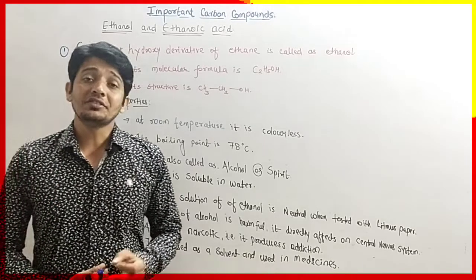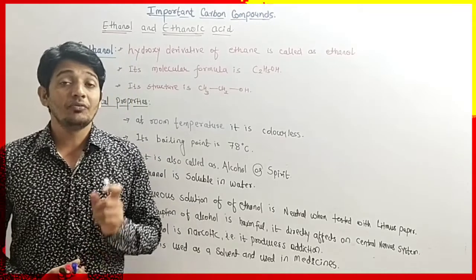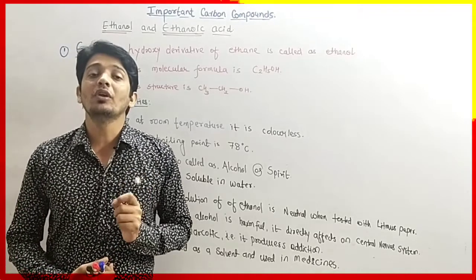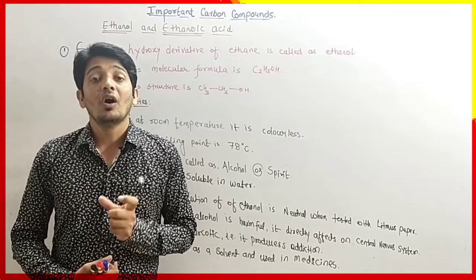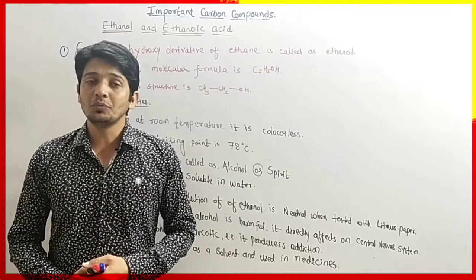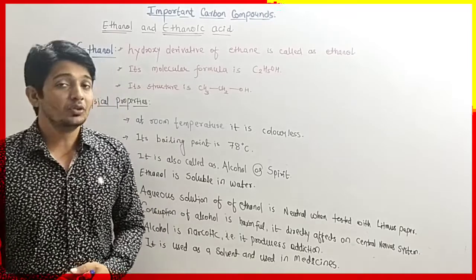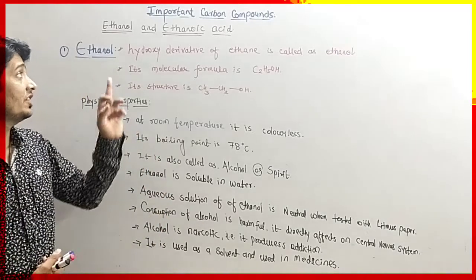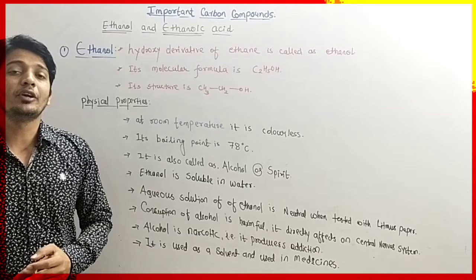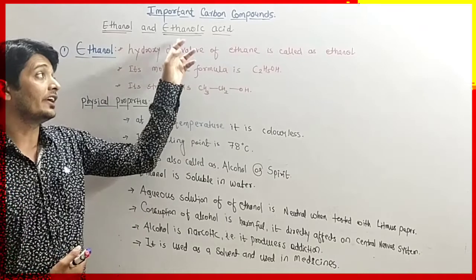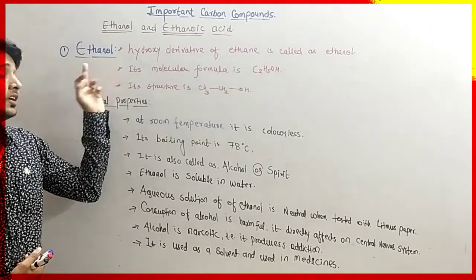Alcohol is the hydroxy derivative of hydrocarbons. If we replace one or more hydrogen atoms of a hydrocarbon with a hydroxy group, that is the OH group, then the compound is called alcohol. In this chapter we will understand ethanol, which is the hydroxy derivative of ethane, and ethanoic acid. So first we have to understand ethanol.